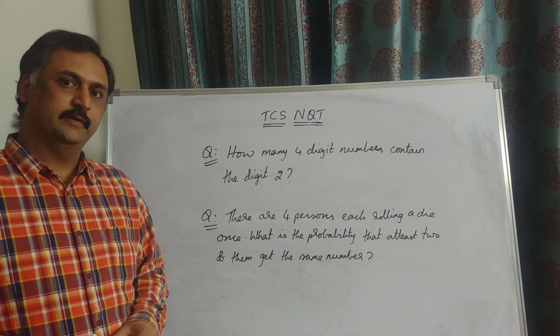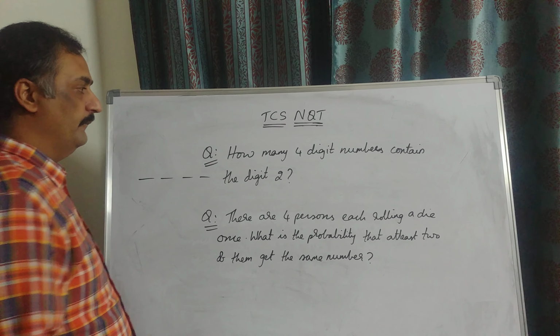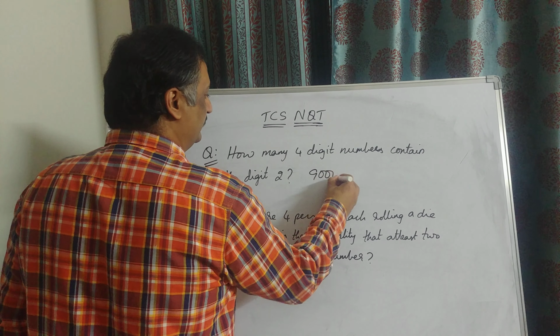counting that I have given. If you do not know the principle of counting, in our Lace Academy channel you can see the video where I have given the meaning of aptitude and counting theory. In that counting theory I have given the principle of counting. So for 4-digit numbers, first digit we can take only 1 to 9. We have 9 cases. Here 0 to 9, 0 to 9, 0 to 9, 10 cases. 9 into 10 into 10 into 10, total 9,000 4-digit numbers exist.